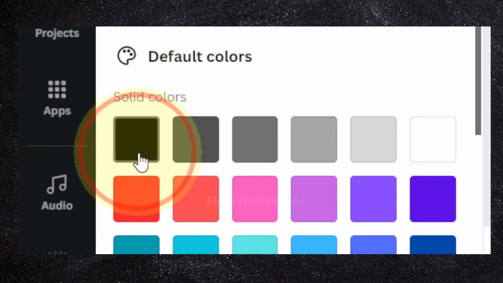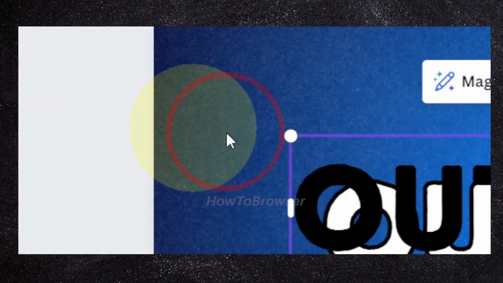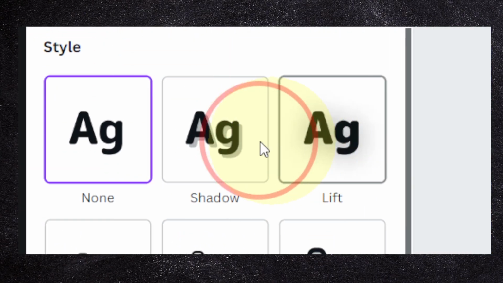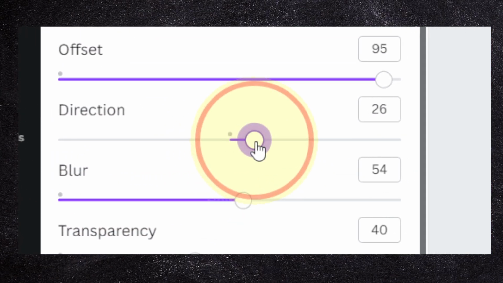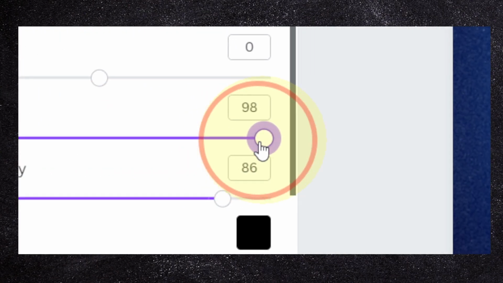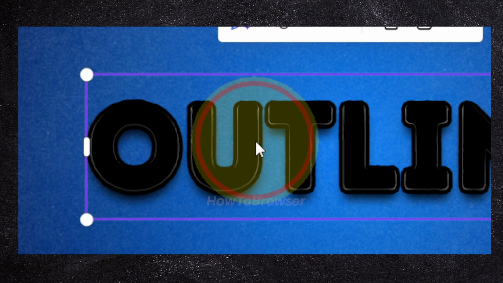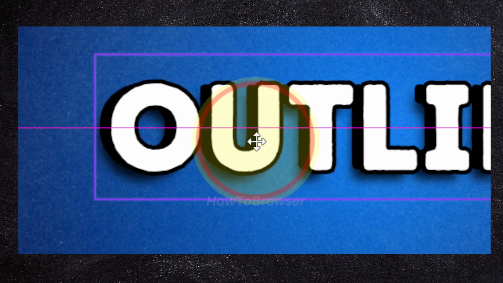Now this should be text dark, and without the outline you can only add to this text the shadow, and then just increase shadow but increase the blur. Make sure it's right in the middle, and transparency and blur. And now we're gonna have to send this back. So you can also send this back, and now we can move this.